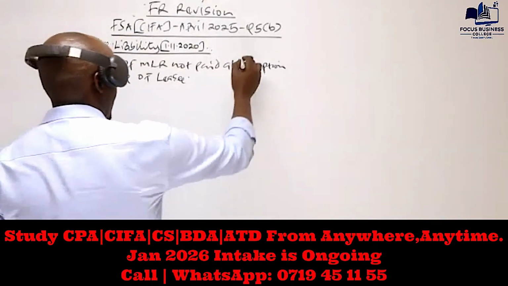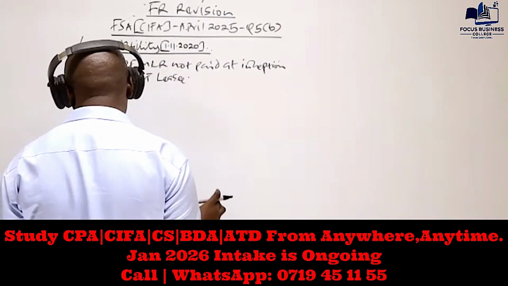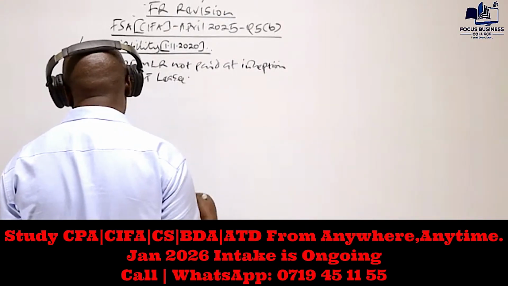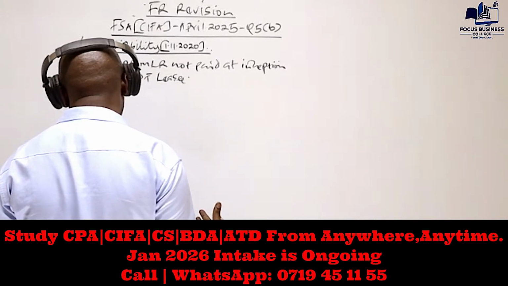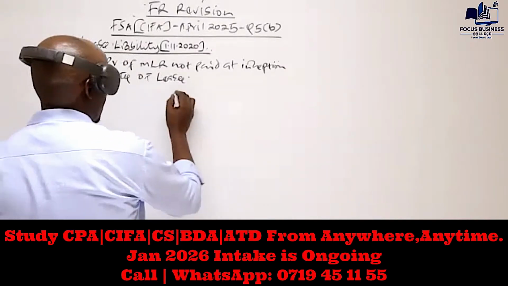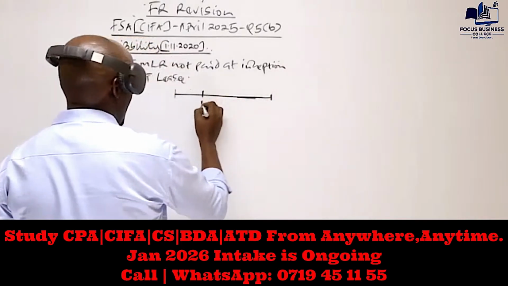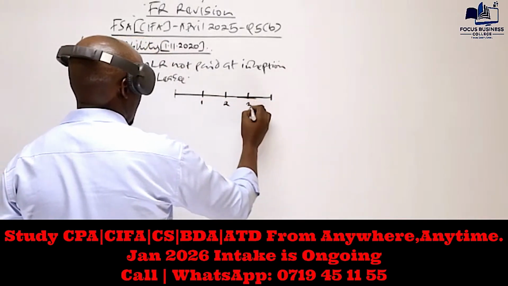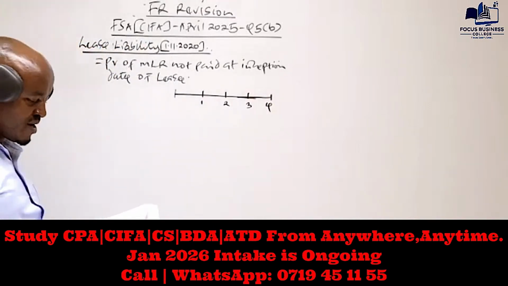If we go back to the information in paragraph 1, we are told that this company leased a machine for a period of how many years? Yes, for a period of 4 years. I hope you can see that in the first sentence. So this is a lease for 4 years: year 1, year 2, year 3, year 4.